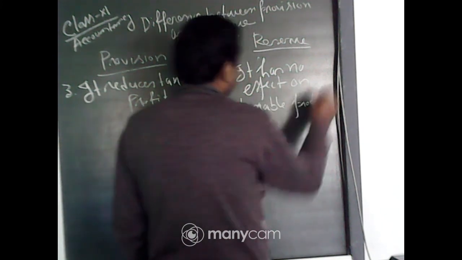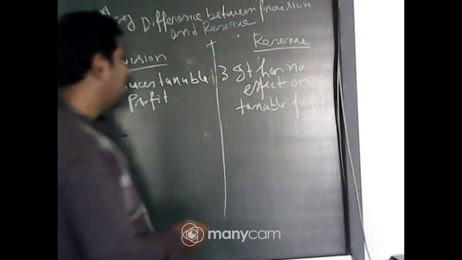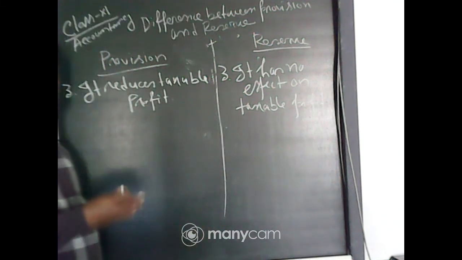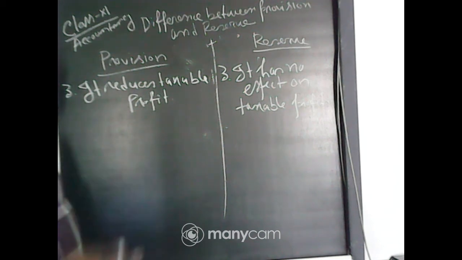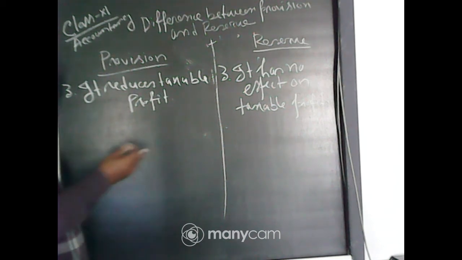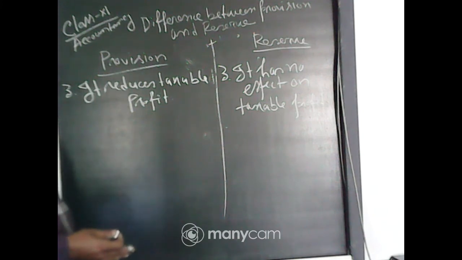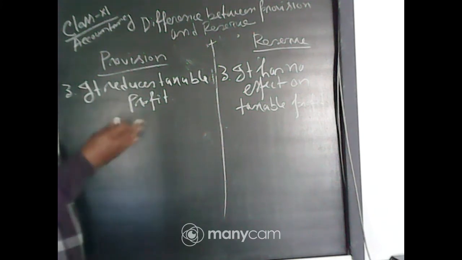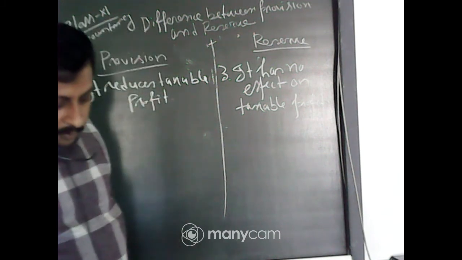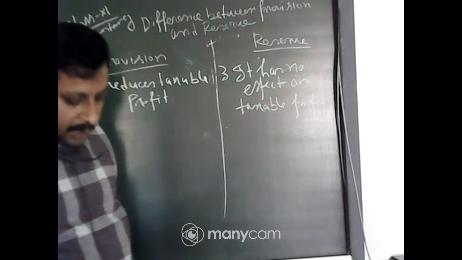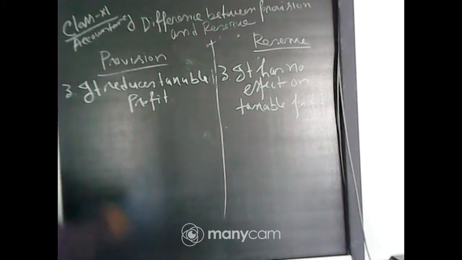Because after all the expenses you have made, whatever profit is left, from that profit you set aside some amount for the reserve. So this is not actually an expense; you are creating a liability, an unknown liability for the future. Now, come to number 4: how it is presented in the balance sheet.